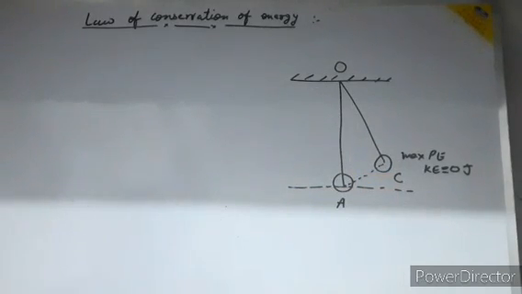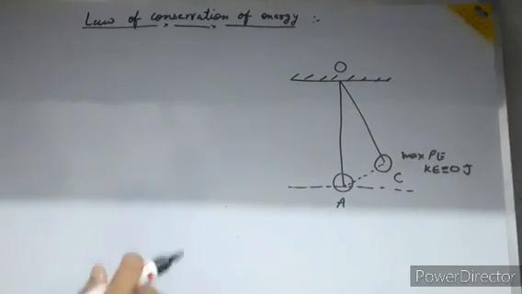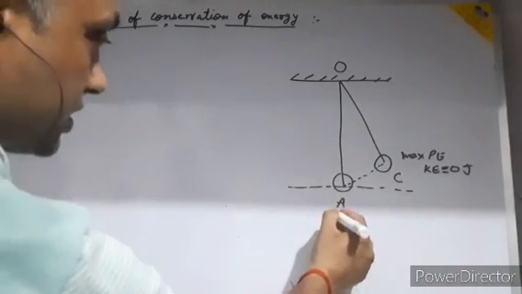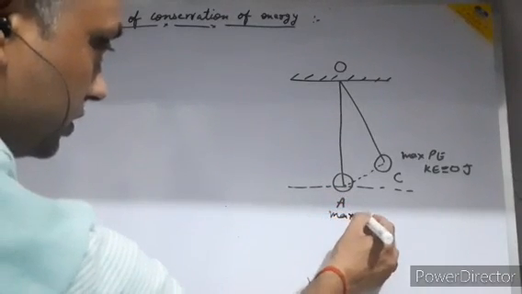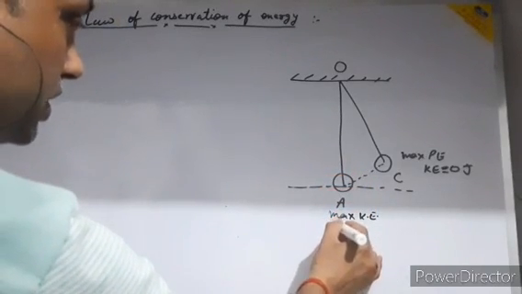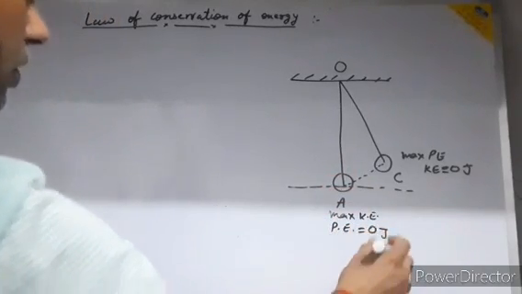Due to the increase in velocity, its kinetic energy increases, but at the expense of the potential energy. When your bob reaches the position A, it has maximum kinetic energy, but potential energy is 0.